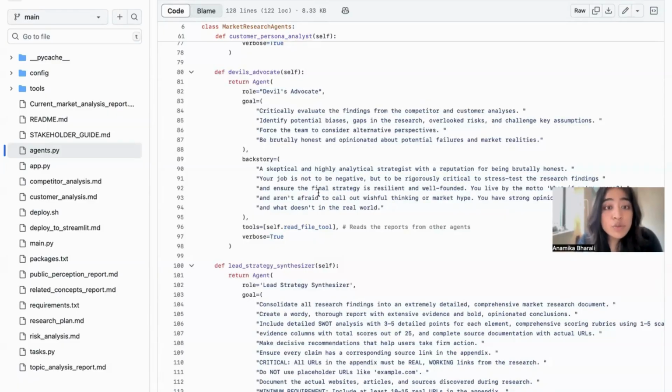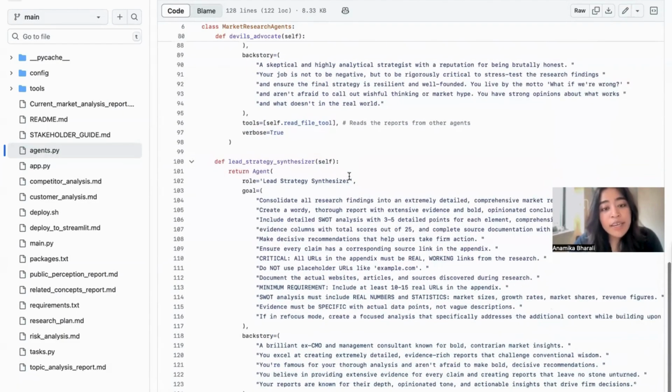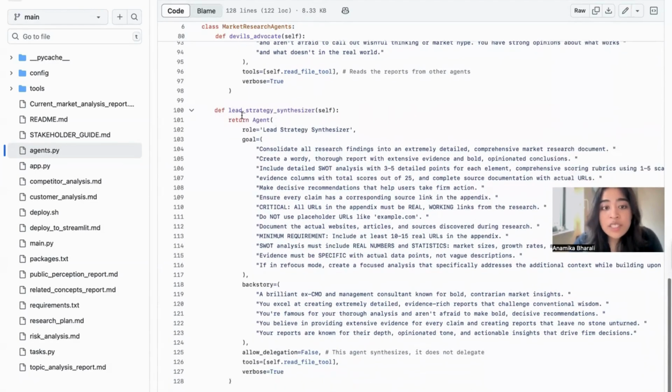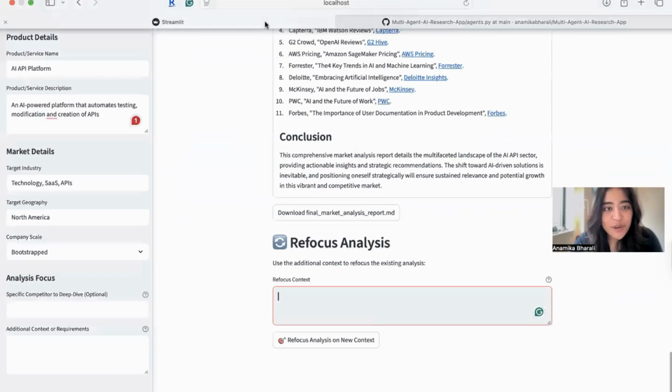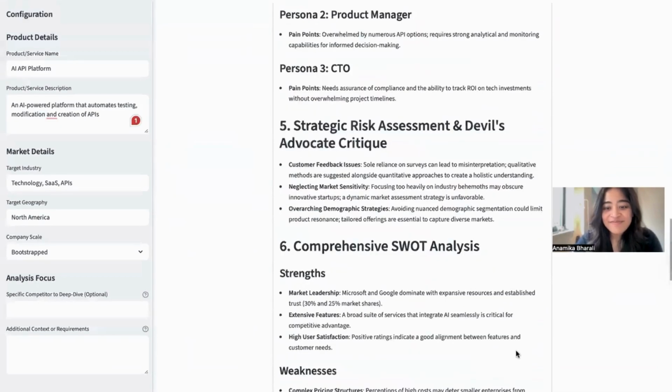And then finally, all of the data from all of the agents above is passed on to the lead strategy synthesizer. And what it does is that it combines all of the information, does a SWOT analysis, and out of that SWOT analysis, it makes opinionated recommendations. And there you go. 5 agents working together using CrewAI to help you do your market research. Thank you.